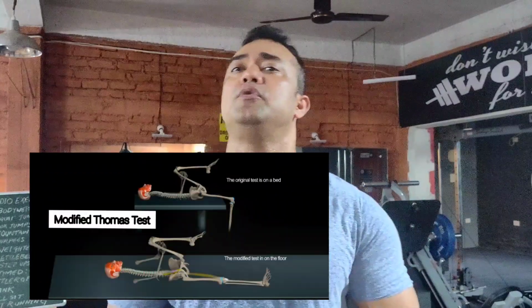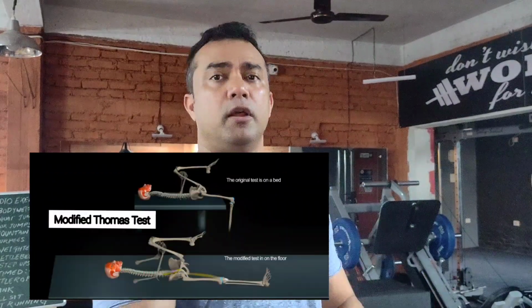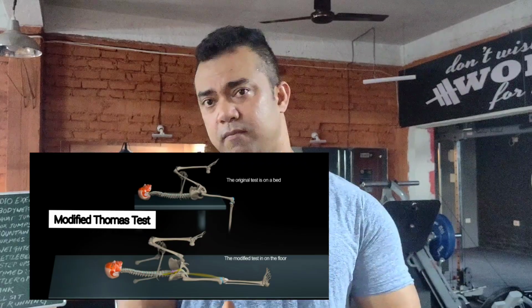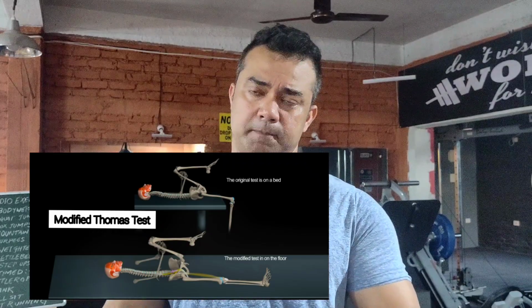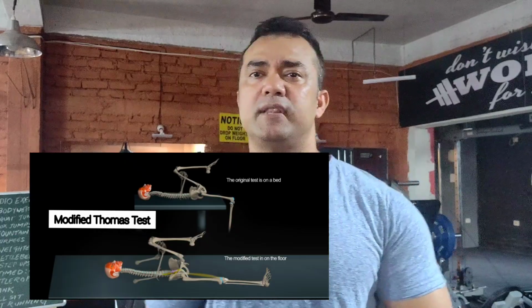So let's start. This is basically called the Thomas test, where you have to make the client lie down, as you can see in the video, on the plyo box or on the floor. If you do it on the floor, that is called the modified Thomas test, and if you lie on the box or the treatment bench, that is called the original Thomas test.